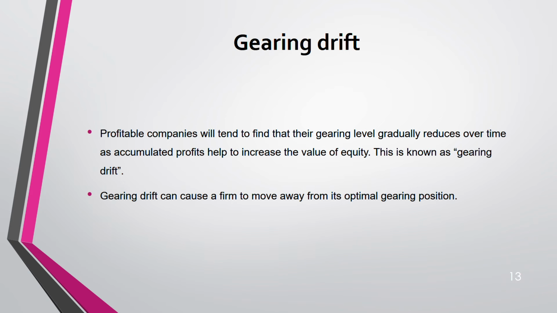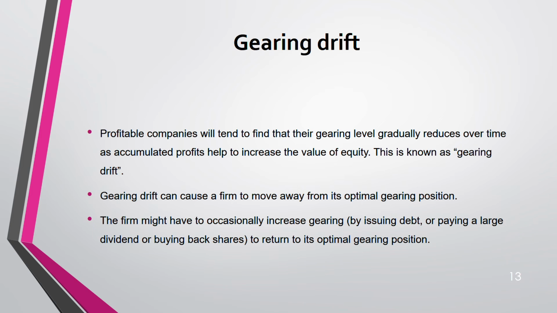Gearing drift can cause a firm to move away from the optimal gearing position. Remember, let's say you can have a gearing up to 20%, but because it reduces, now you're operating at 14%. So that is not optimal. Maybe you can reduce your WACC even further by operating at 20%, but you're operating at 14% because of gearing drift. So it moves you away from the optimal gearing position. Disadvantage is also there.